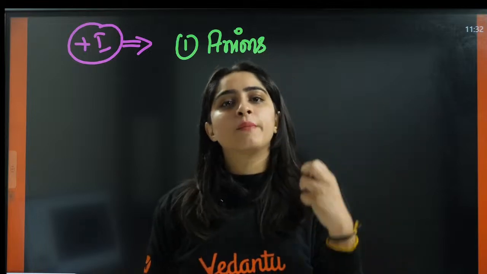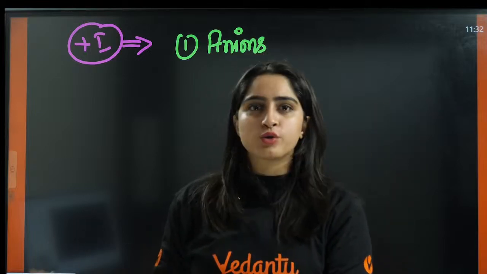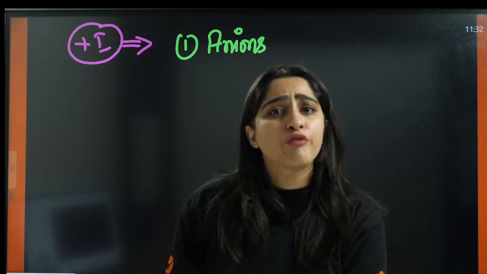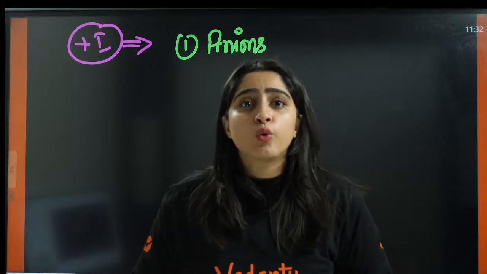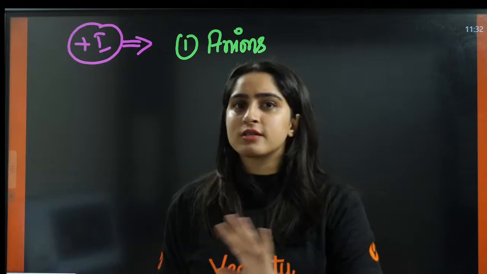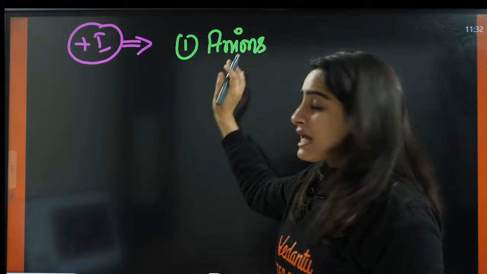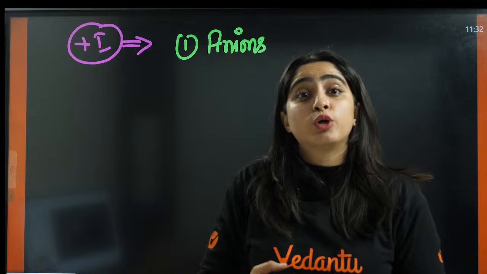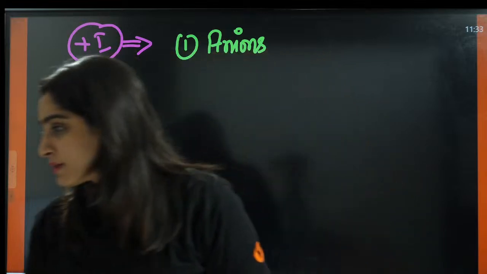Now, if you have extra money in your account, if you're going to school and you have extra money in your pocket, only then you will be able to donate it to your friend. Otherwise, if you don't have money, how will you be able to donate it to some other person, right? That is not possible. So same here, anions have negative charge, they have extra electrons, that is why they are able to donate the electron, right?